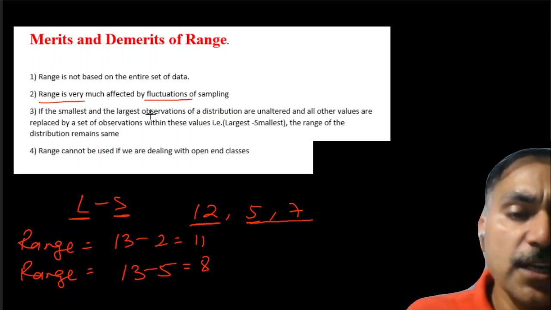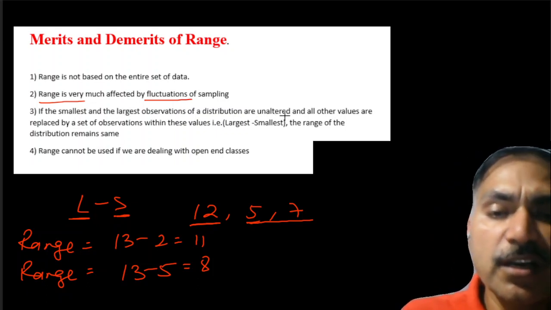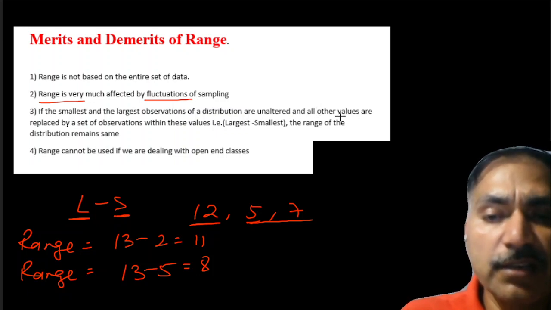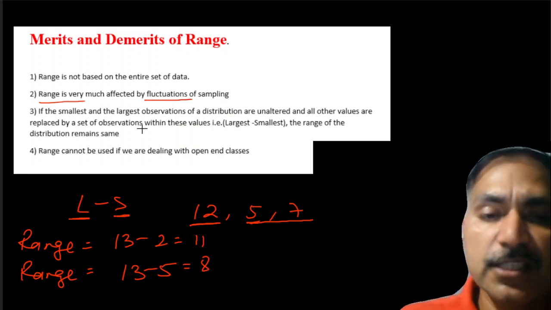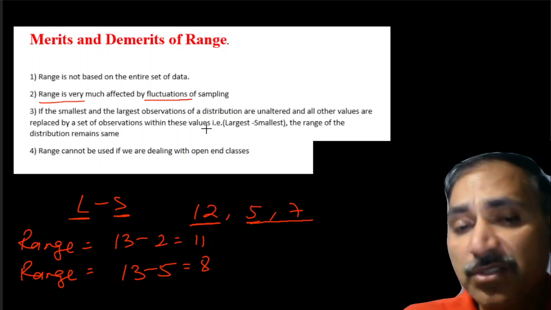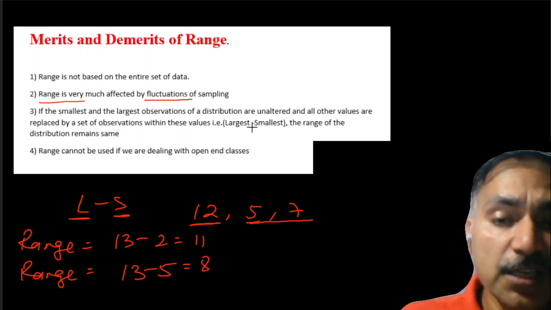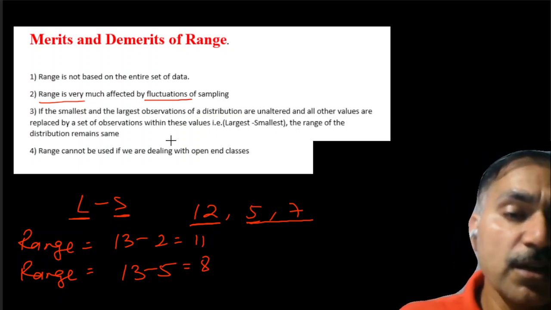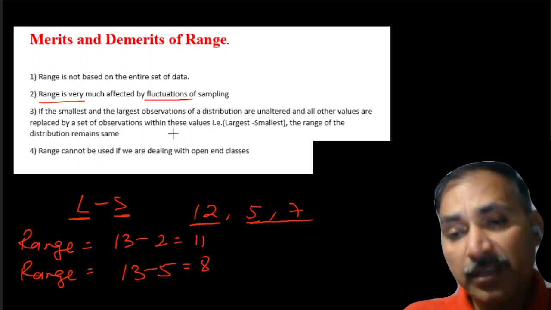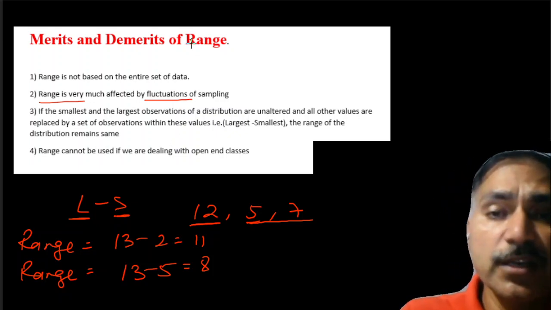If the smallest and largest observation of the distribution are unaltered and all other values are replaced by a set of observations within these values, the range of the distribution remains the same. Let us take an example.